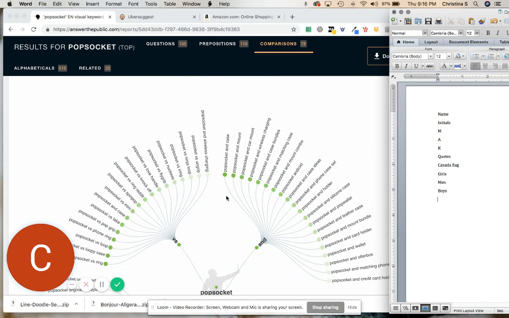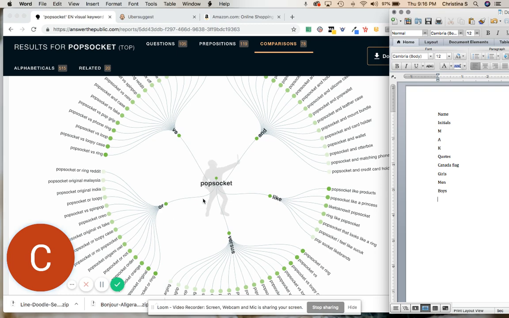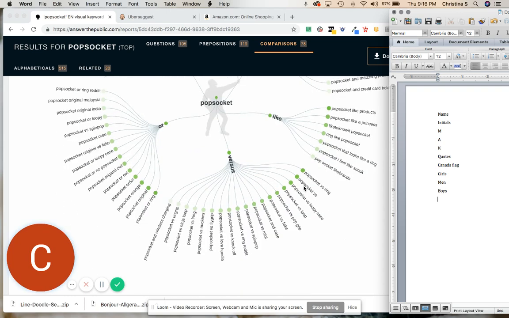In this case, I'm not going to need these, but this could be helpful if you are doing some phrase research. One example I like to give is the word knitting, and you're trying to learn more about the knitting niche.